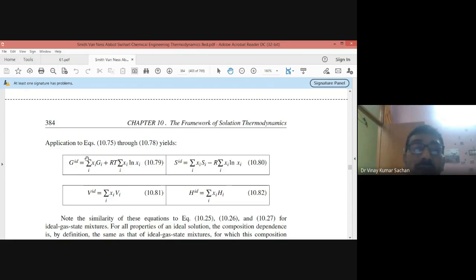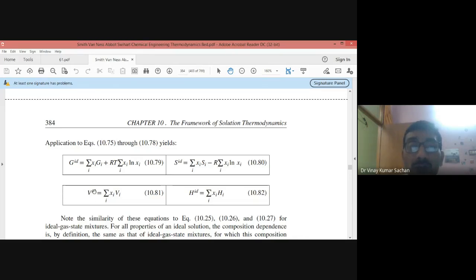The Gibbs energy change will be a negative value, because this will become negative. So minus RT sigma xi ln xi will be a negative value. So the Gibbs energy decreases when the component goes from the pure state to the mixture state. Entropy increases when a component goes from the pure state to the mixture state.